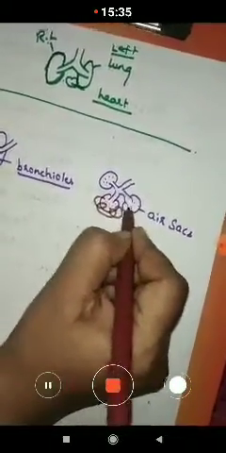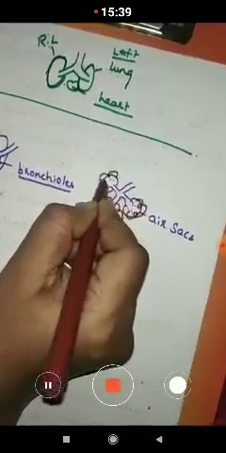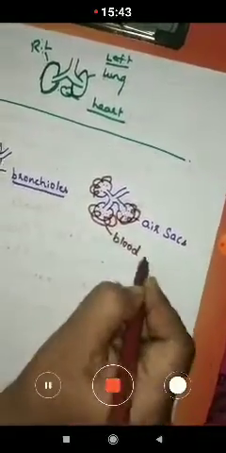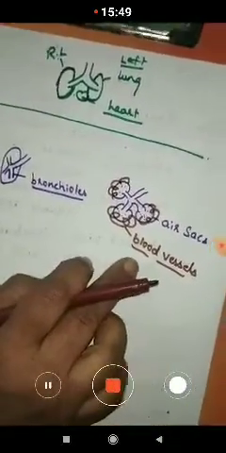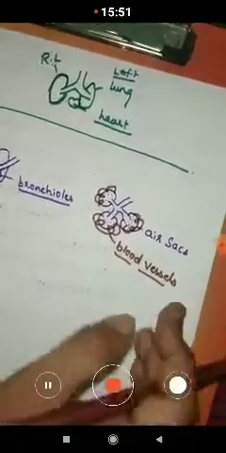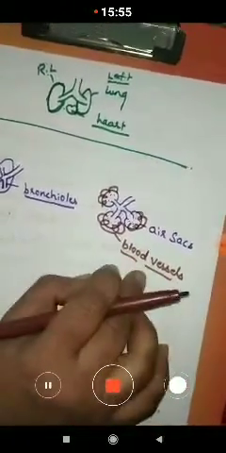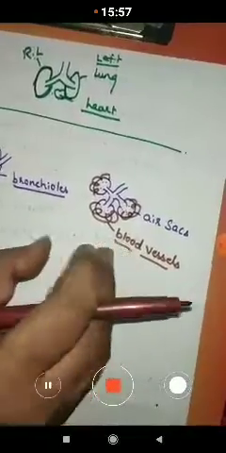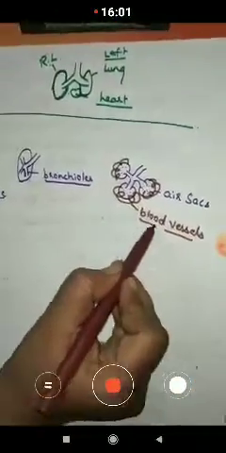So each air sac is surrounded by blood vessels. What are these blood vessels? Blood vessels are tube-like structures. You will be learning about them in the next system, how the blood is carried. Just remember here that the air sacs are surrounded by blood vessels.